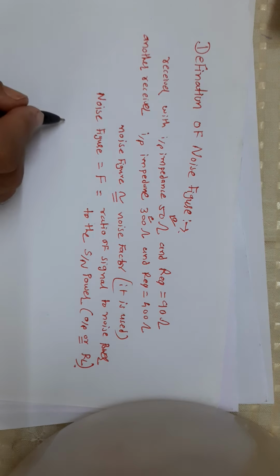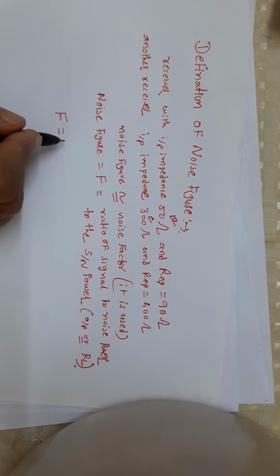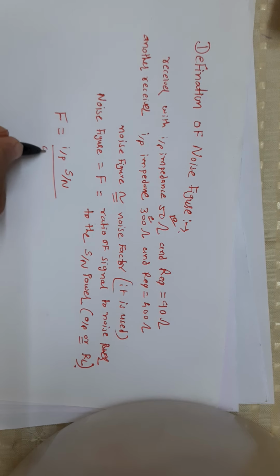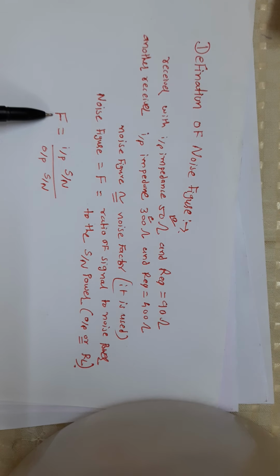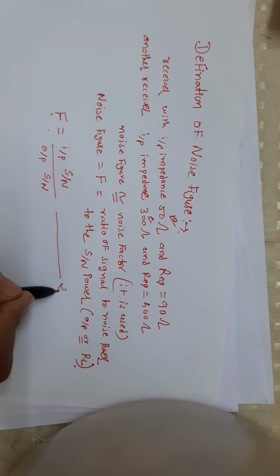Hence we can say that noise figure F is equal to input signal to noise divided by output signal to noise. I repeat, noise figure F is defined as F is equal to input signal to noise ratio divided by output signal to noise ratio, and this is our equation 2.10 according to our textbook.